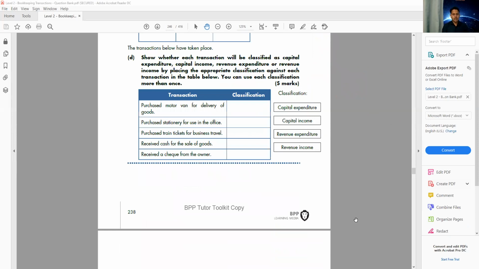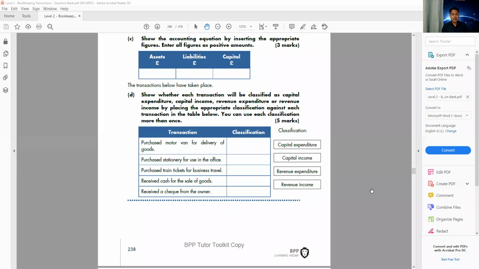The last question is to identify what is capital expenditure, revenue expenditure, capital income, and revenue income, 4 things. We already know that any item we're going to use for more than 1 year is capital.